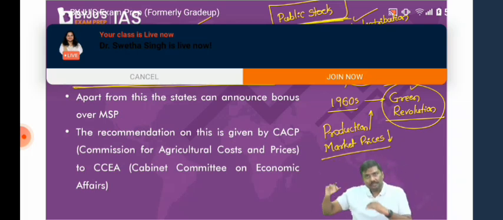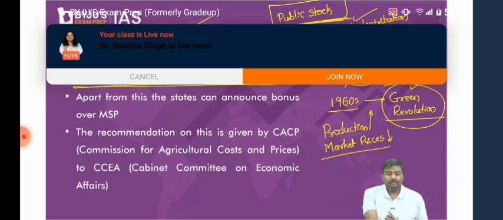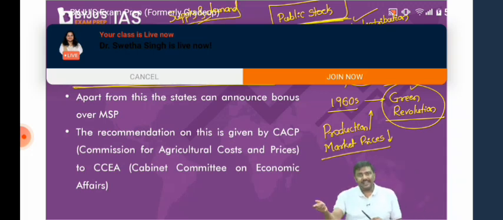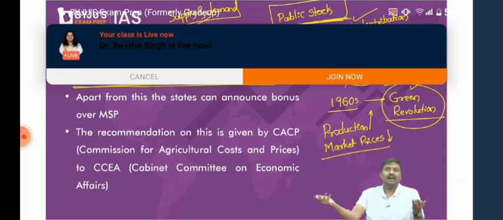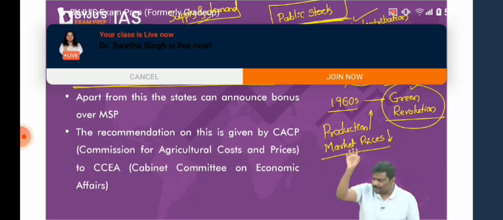Any problem in this? Remember, market prices could be higher or lower than 1,000. Market prices are determined based on supply and demand. If the supply increases, market price will come down. If the demand increases, market price will go up. But in case of MSP, the government will announce it. Whatever the market price, the government will simply purchase the crop at this price only. That is the idea or the concept of minimum support price, which was introduced by the government.